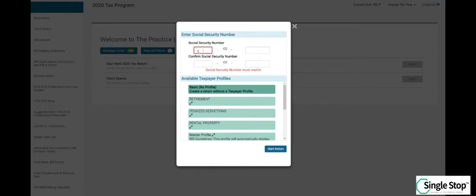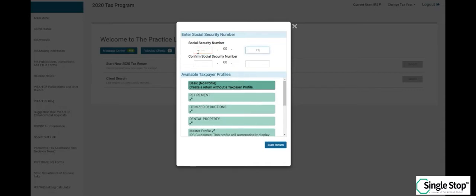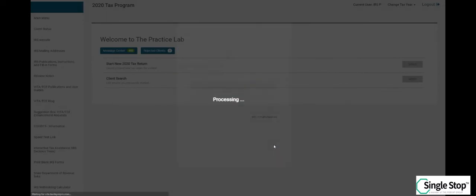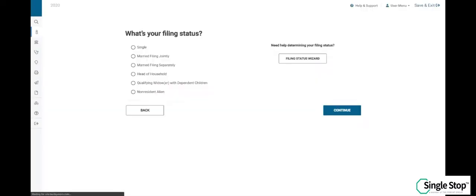The first information that the software will ask for is the primary taxpayer's social security number. For Rafael Cruz, his social is 101001234. Click Start Return. Based on the interview notes, we know that Rafael is single, and on the intake interview, he checked the box never been married, so the correct filing status is single. Click Continue.